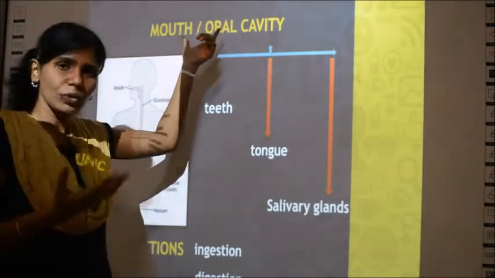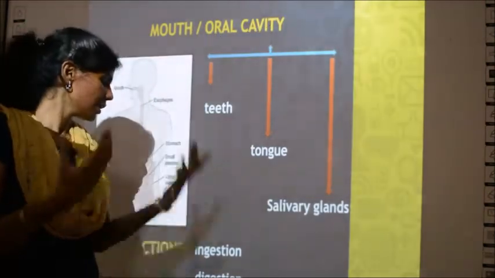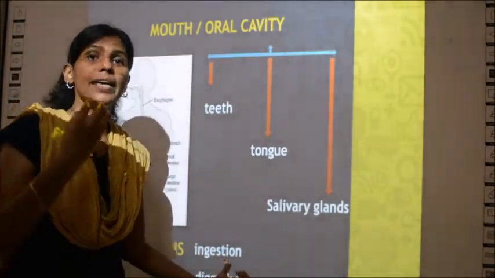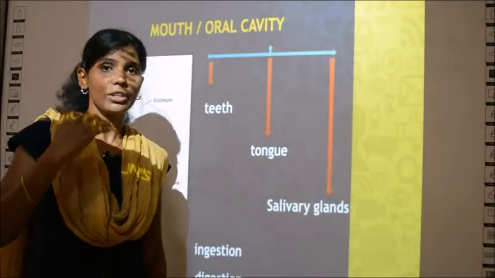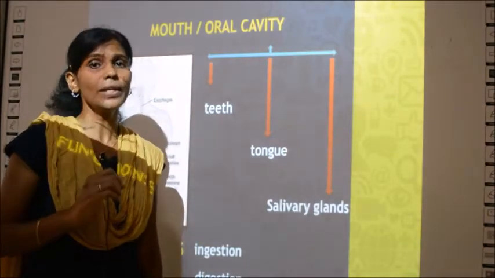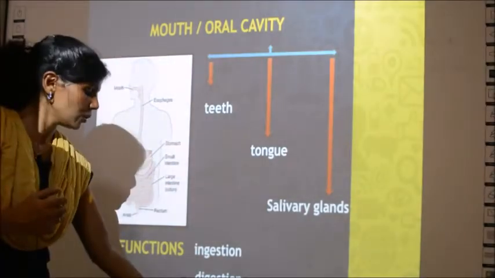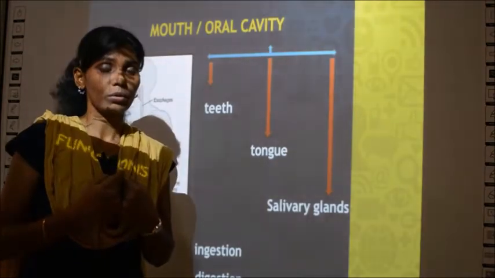So generally you call as mouth, but the technical term is oral cavity. Generally you call it as eating, but the technical term is ingestion. So now you are all learning biology in your school, so you must be familiar with all these terms. Okay. So the next step I told you, the next function is digestion. How it digests, I told you already.